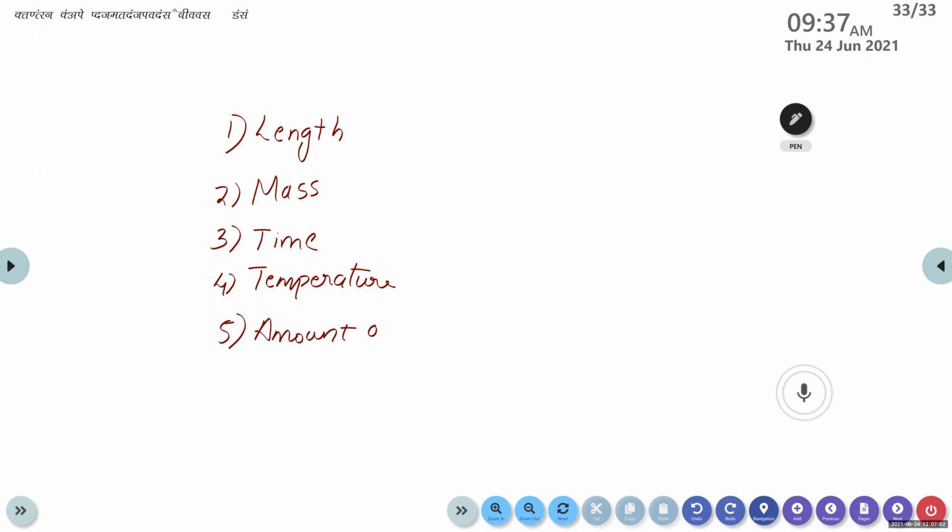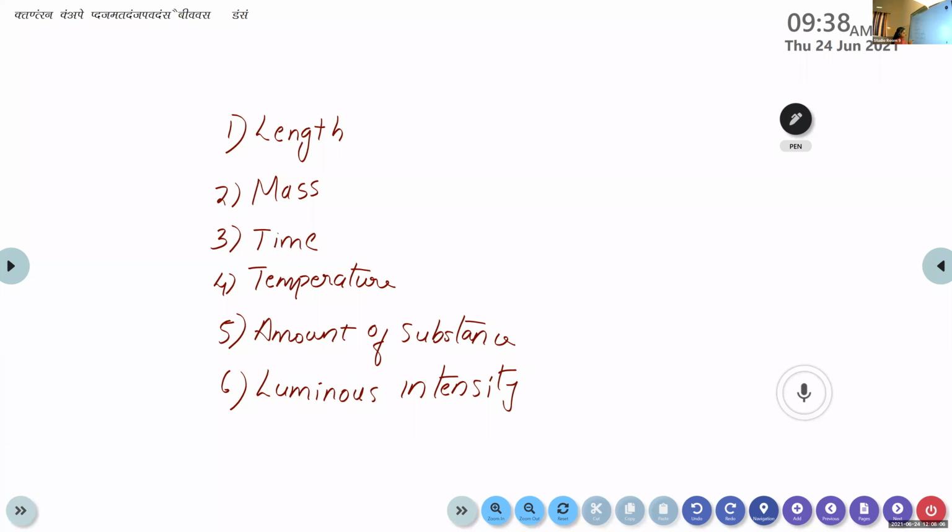Then the sixth one, luminous intensity. Then electric current. Very good. So we know that we have 7 fundamental quantities in physics. And the units associated with these 7 fundamental quantities are known as what? Fundamental units. Very good.